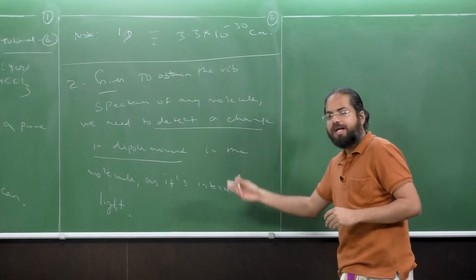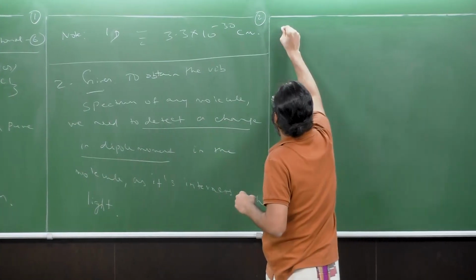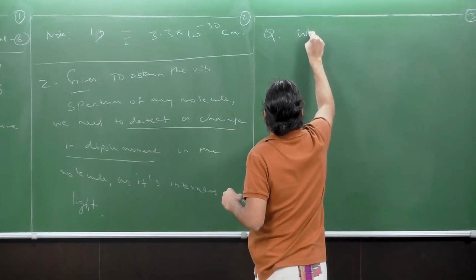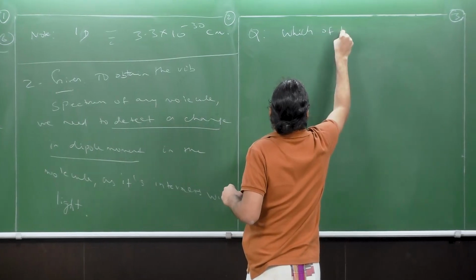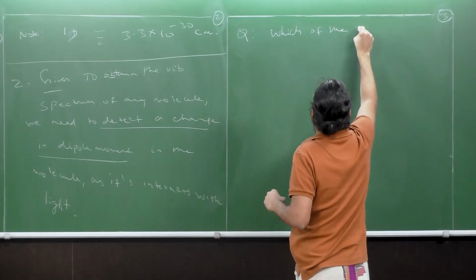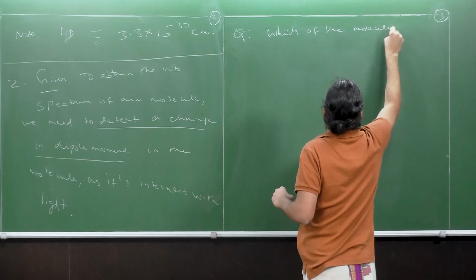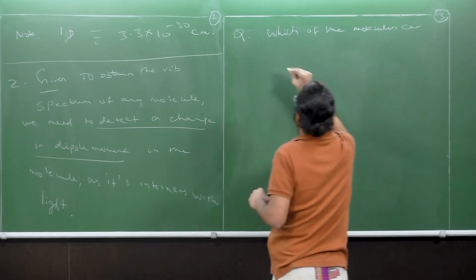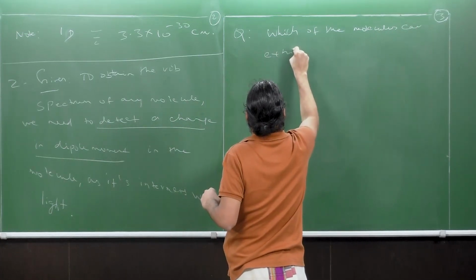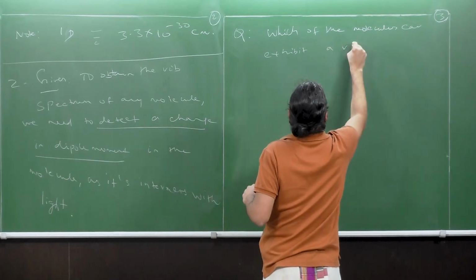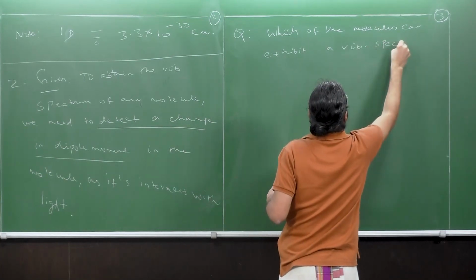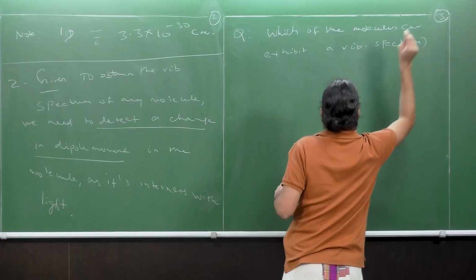Now given this fact, the question is: which of the molecules can exhibit a vibrational spectrum?